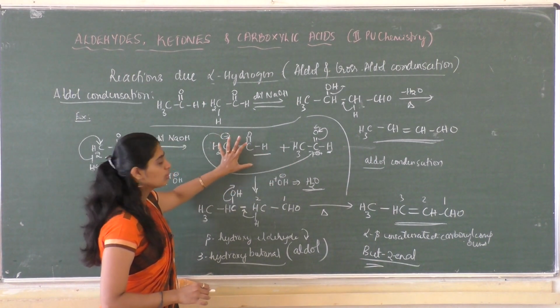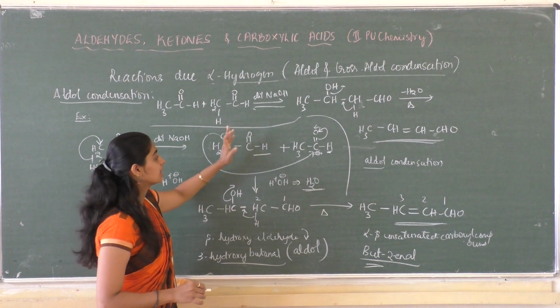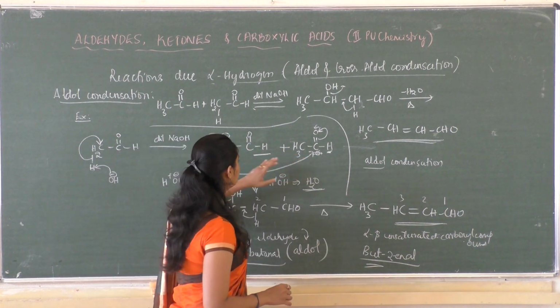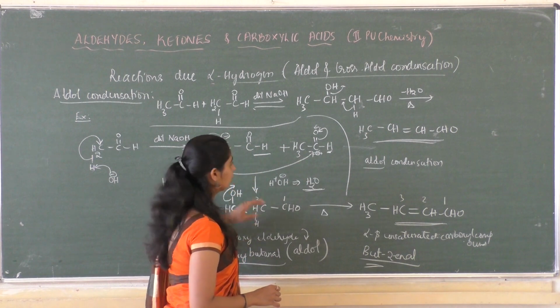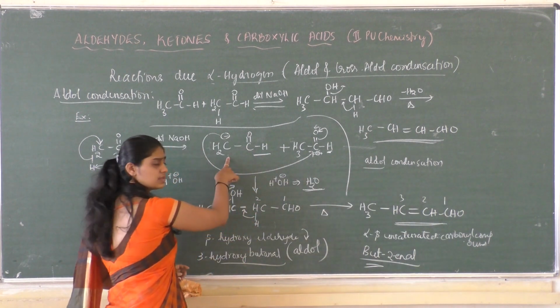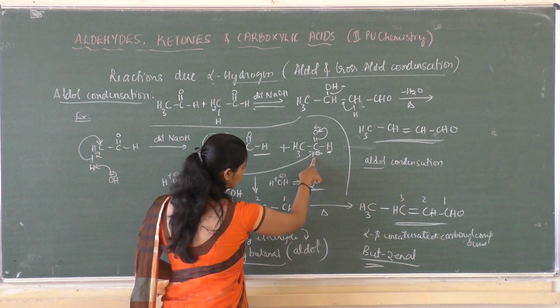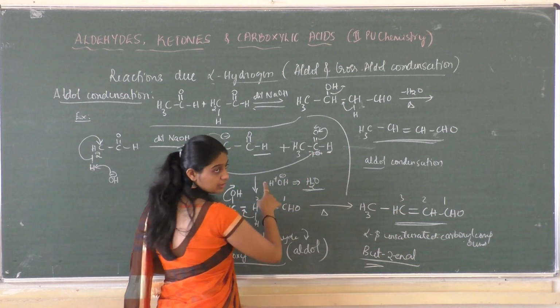So this molecule, one molecule of aldehyde, will react with one more molecule of aldehyde, acetaldehyde, so as to form aldol, that is, this acts as a nucleophile. This nucleophile will be attacking the electron deficient carbon.